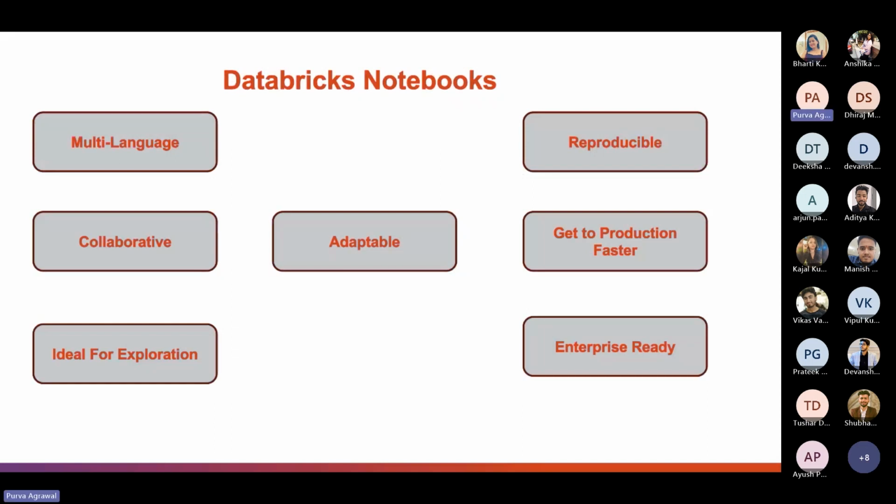They are reproducible because they automatically track version history. Alternatively, we can use Git version control with Repos. We can get to production faster because we can quickly schedule notebooks as jobs, or we can even create dashboards from the results, all in the notebook. And they are enterprise ready. They have enterprise grade access controls, identity management, and auditability. These are the various features offered by notebooks to us: multi-language, collaborative, ideal for exploration, adaptable, reproducible, get to production faster, and enterprise ready.